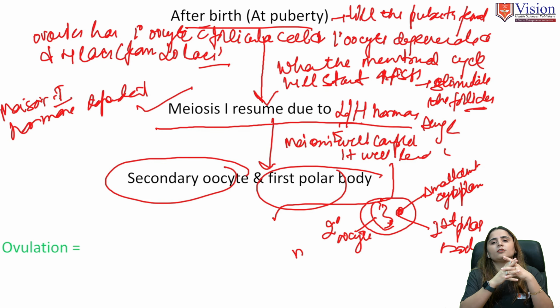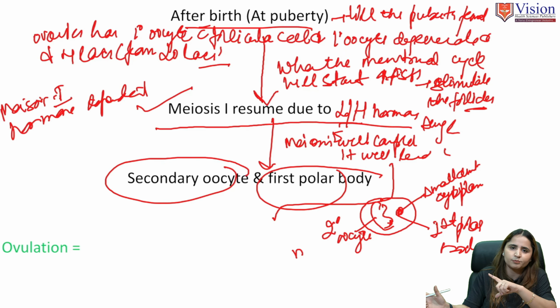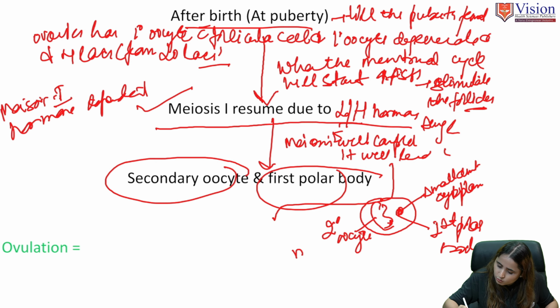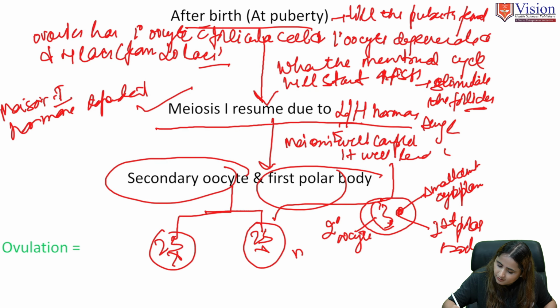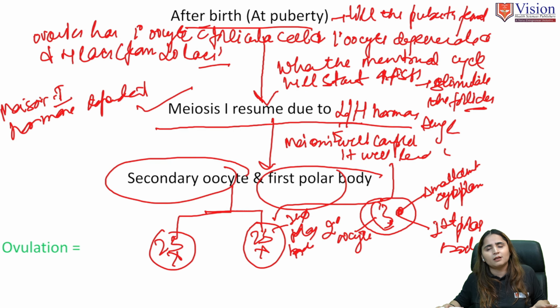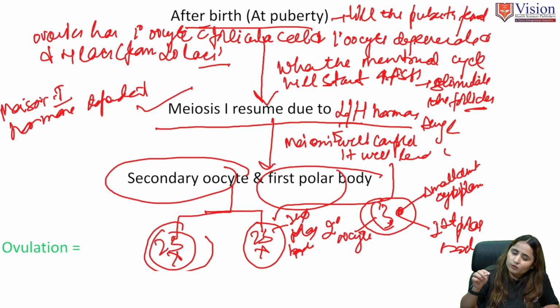So the completion of meiosis 1 will produce 2 cells: one cell with a very small amount of cytoplasm, called the first polar body, and another with a large amount of cytoplasm, called the secondary oocyte. Because the polar body has very little cytoplasm, it will degenerate and be reabsorbed. And now what remains is only the secondary oocyte.